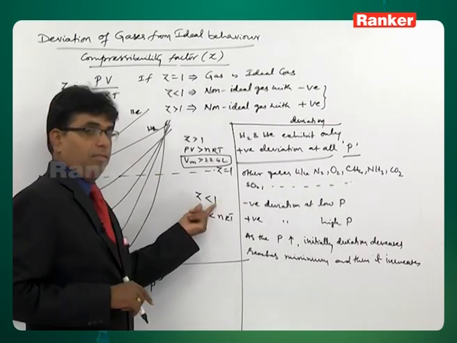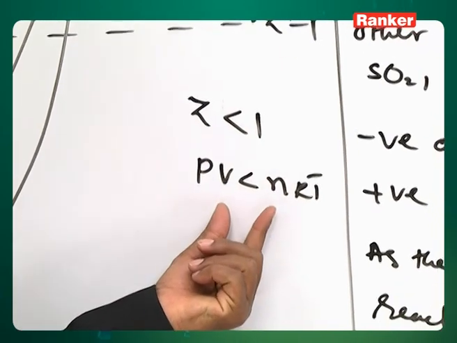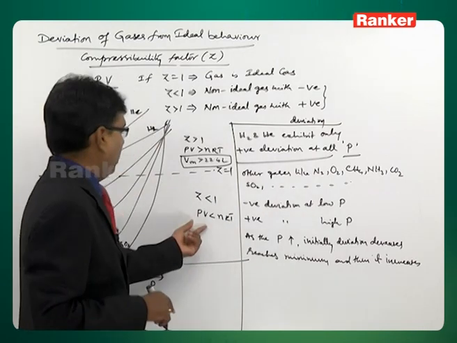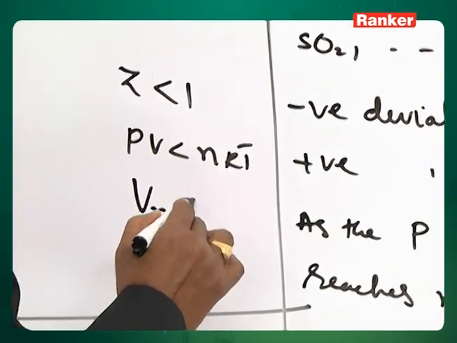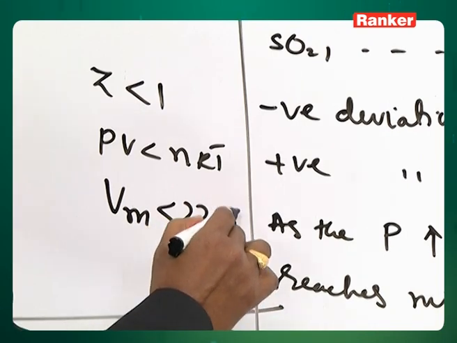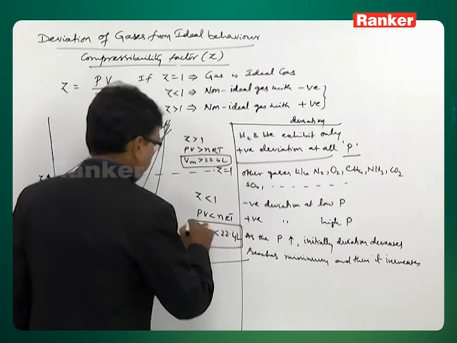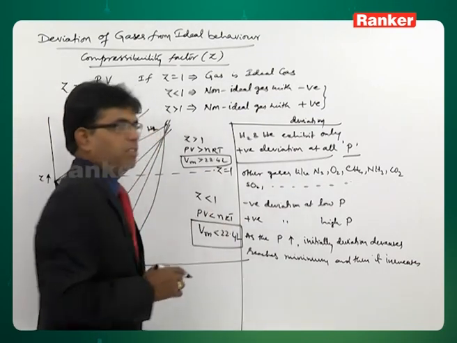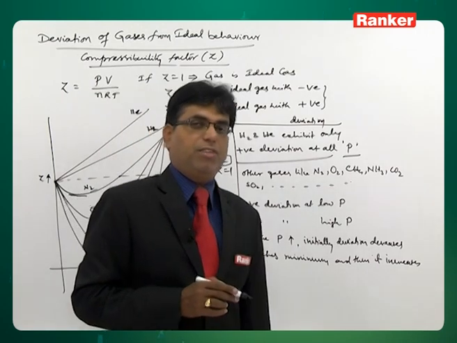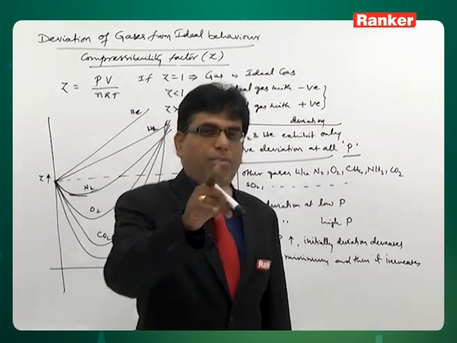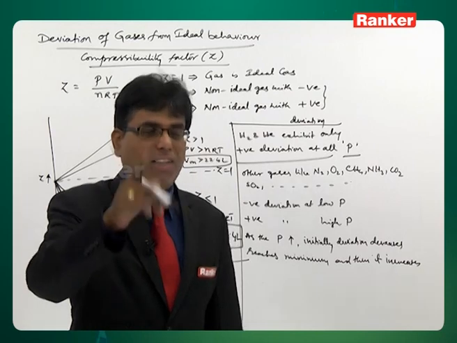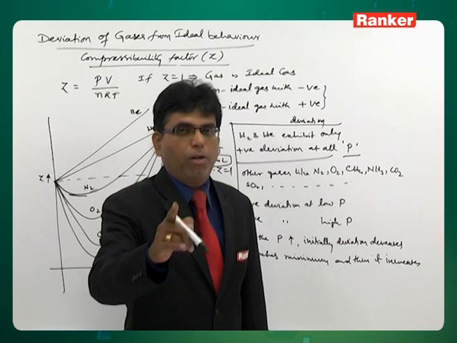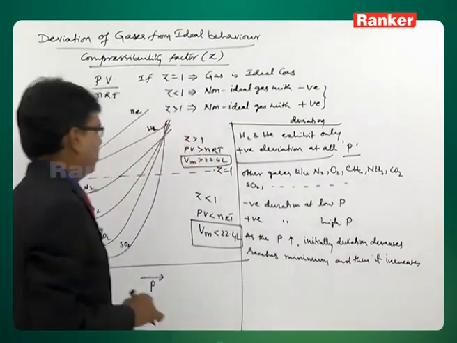Z less than 1 means negative deviation. The gas exhibiting negative deviation has a molar volume less than 22.4 liters, right. For a gas with positive deviation, molar volume is greater than 22.4. For a gas with negative deviation, molar volume is less than 22.4. And for a gas with ideal behavior, Z equal to 1, PV equal to nRT, molar volume is 22.4 liters. This is the extent of deviations.